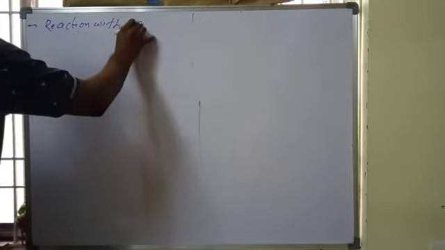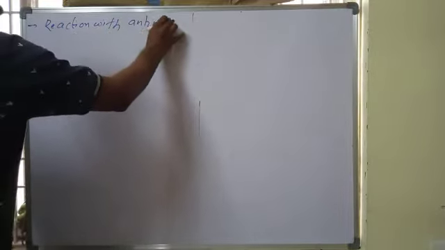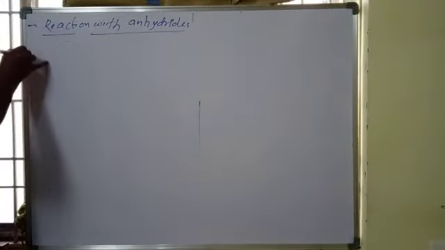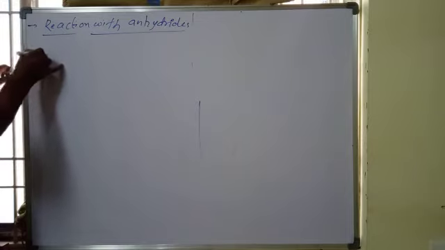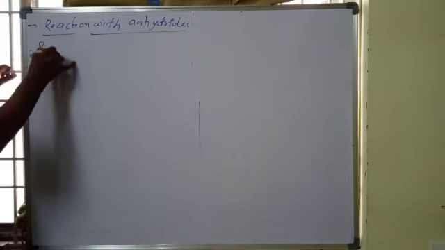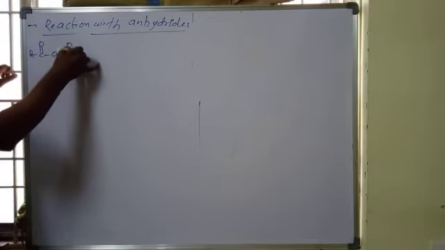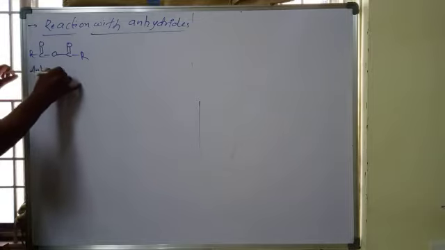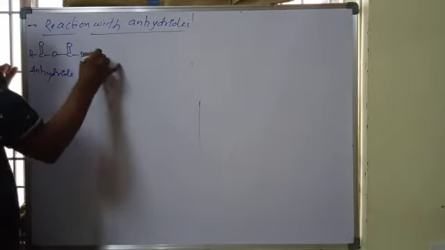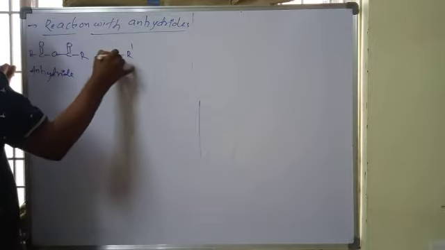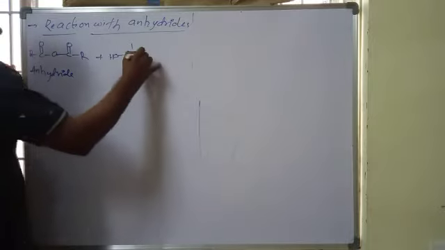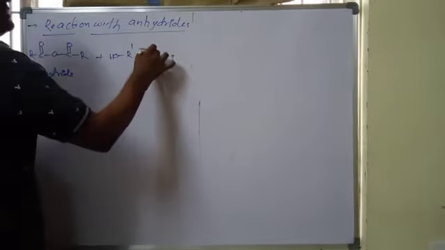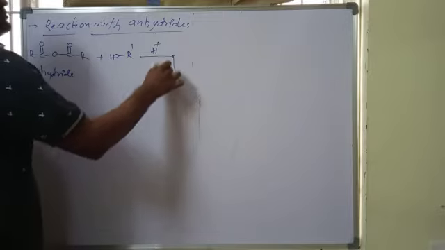This is the anhydride, R C double bond O, O, C double bond O R. This anhydride reacts with the alcohol R dash OH in the presence of acidic medium. This is a reversible reaction.